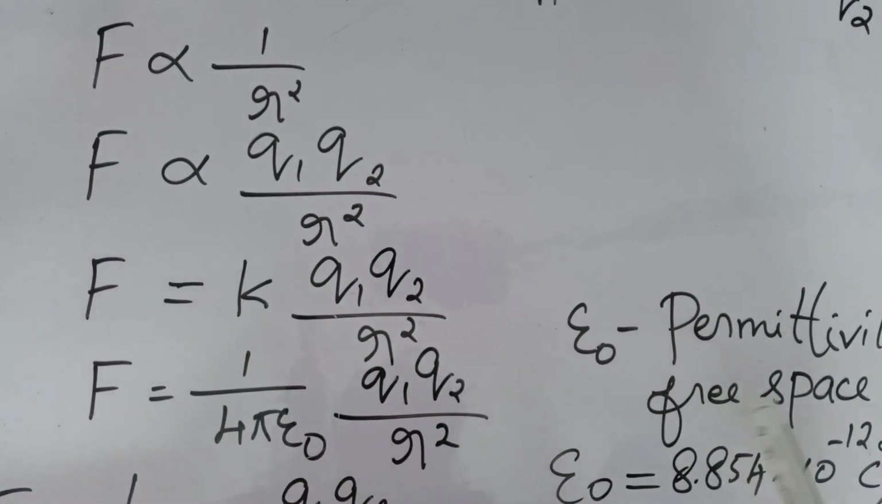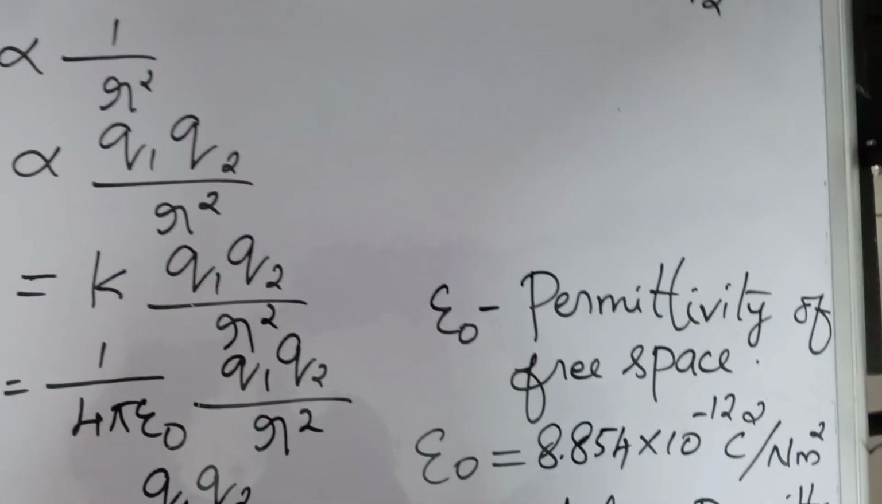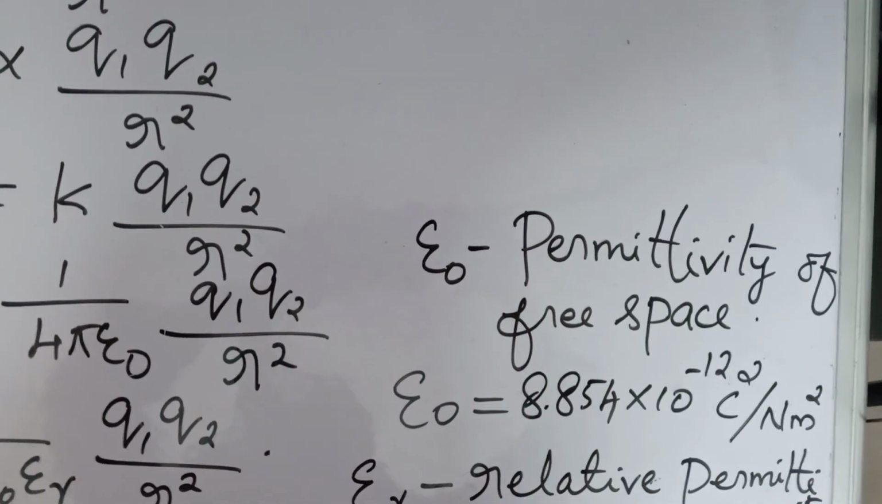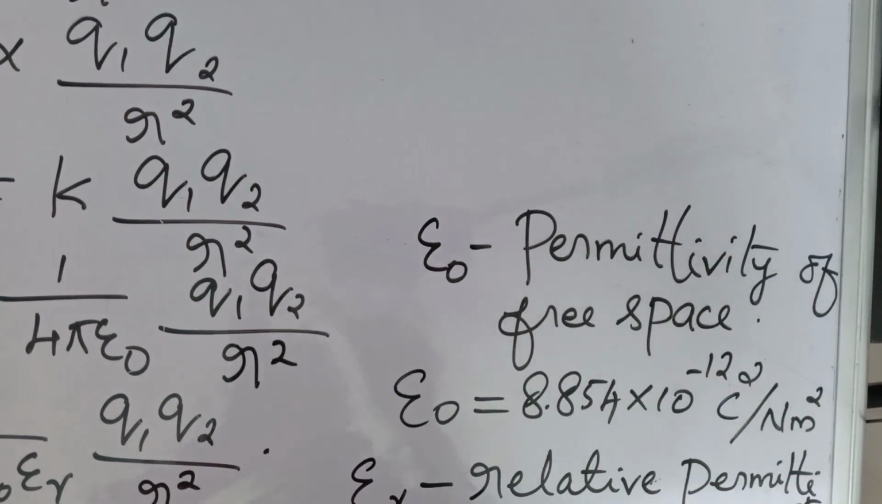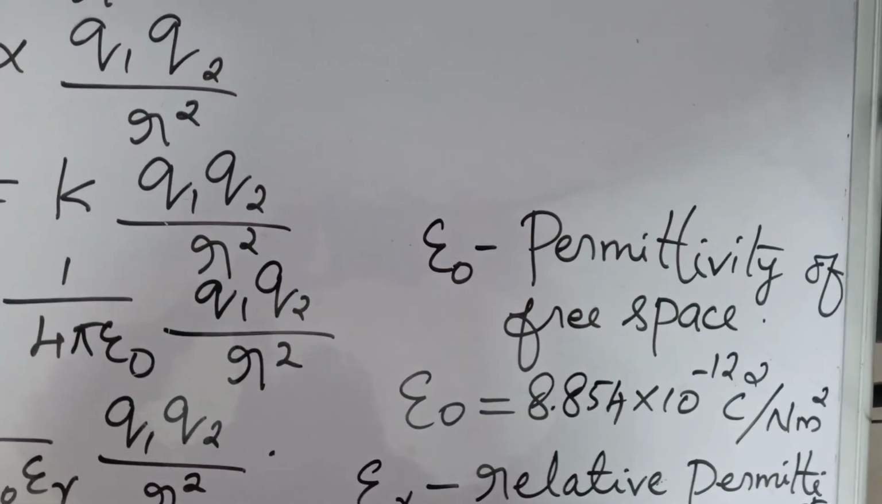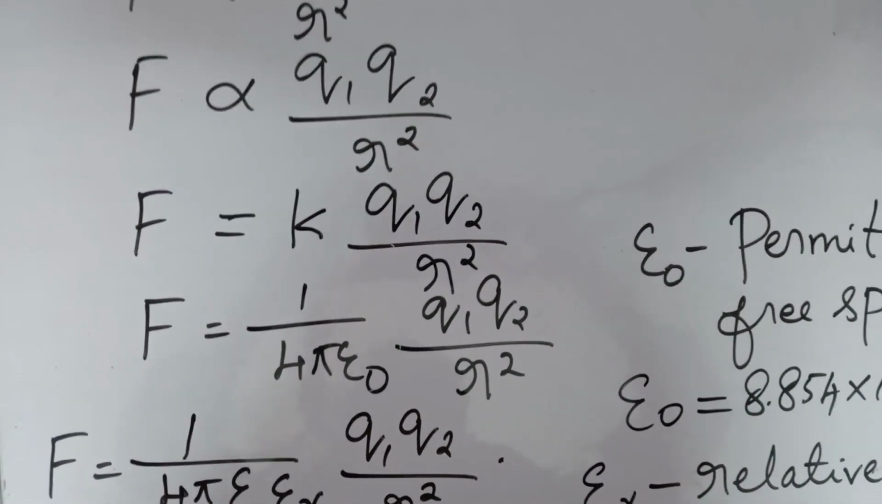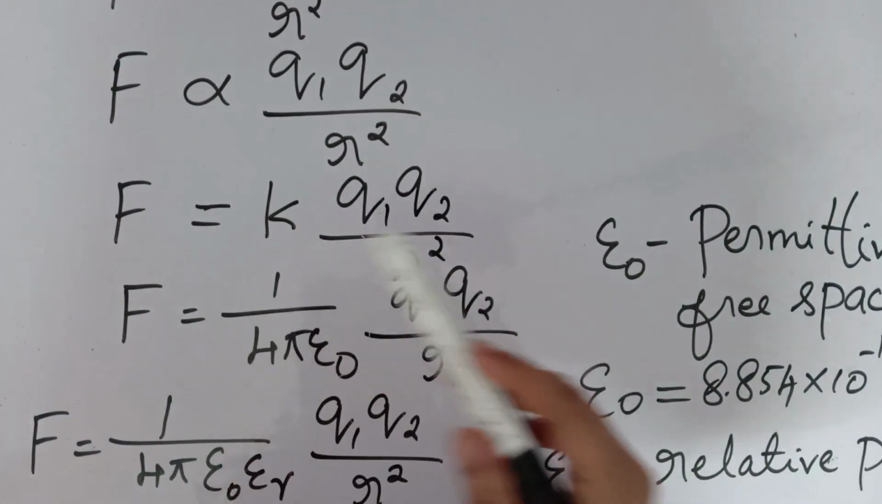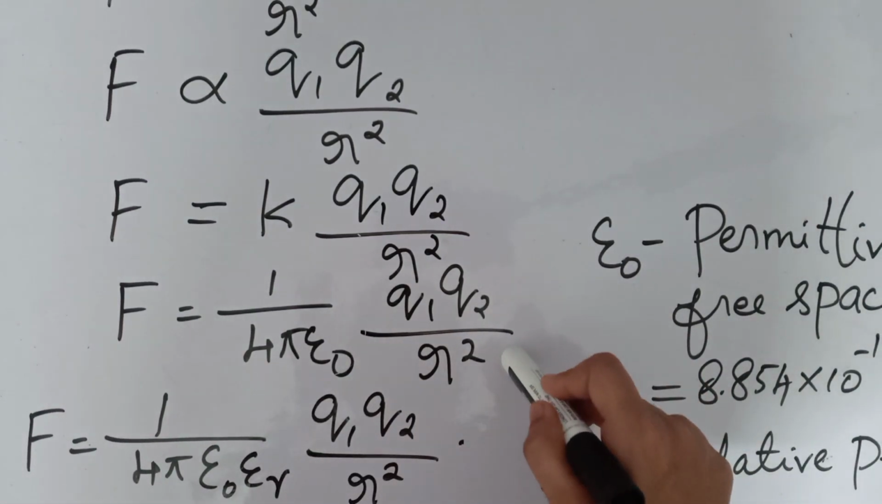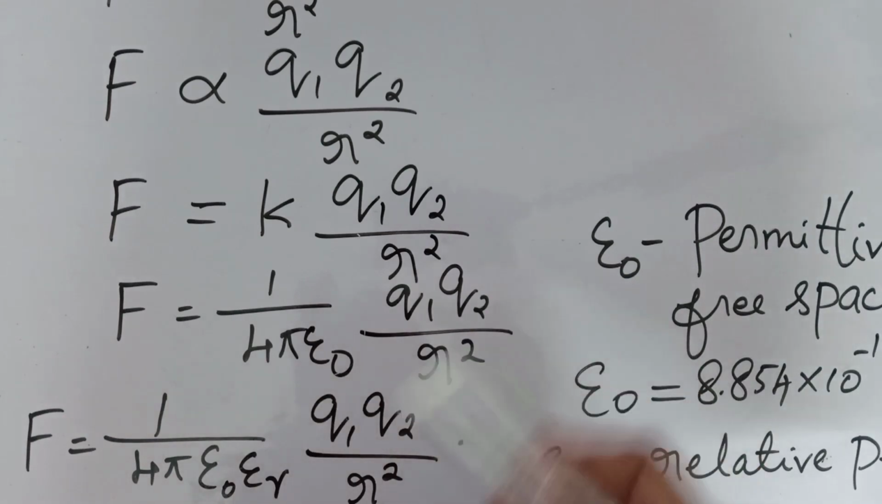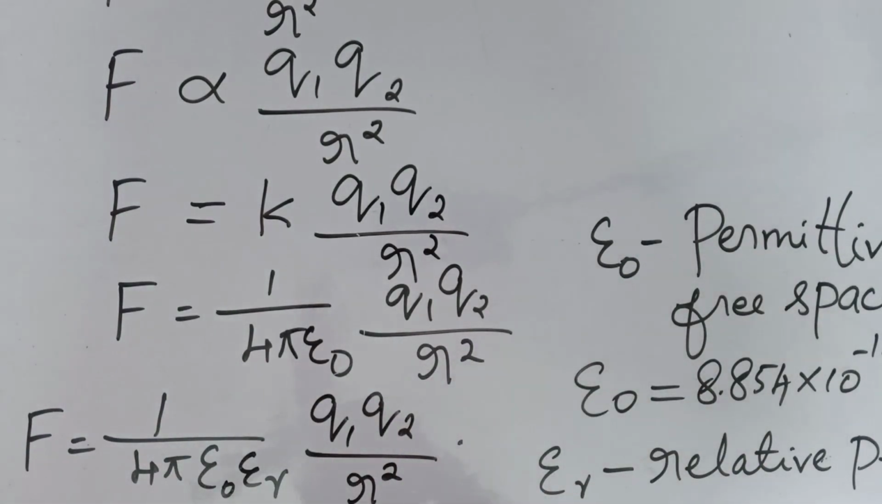Epsilon 0 is the permittivity of free space, and its value is epsilon 0 equal to 8.854 into 10 raised to minus 12 coulomb square per newton meter square. Now we can calculate the value of force in free space. When these two charges are kept in free space, the equation is found to be 1 by 4 pi epsilon 0 Q1 Q2 by r square. Now we can calculate the force. Suppose the two charges are kept in a medium other than vacuum, or in any medium.